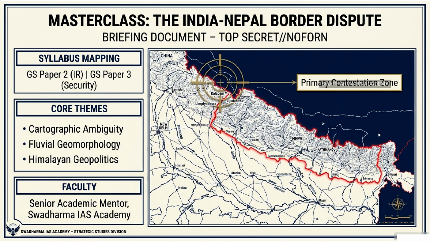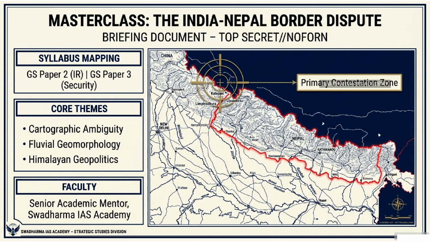Yeah, because we're looking at a situation where a historically open, really frictionless boundary has suddenly mutated into this highly combustible flashpoint. Right. You're analyzing a boundary that for decades operated under the 1950 Peace and Friendship Treaty. I mean, this established the famous Roti-Beti ties, the ties of food and marriage, right? Exactly. It's a unique relationship where citizens cross and work freely without passports over a 1,751-kilometer open border. Wow, yeah. Across 5 Indian states, right? Right. Uttarakhand, UP, Bihar, West Bengal, and Sikkim.